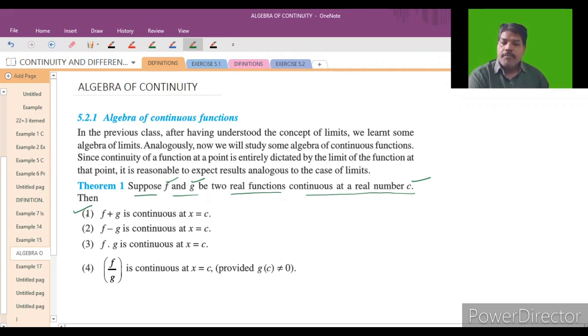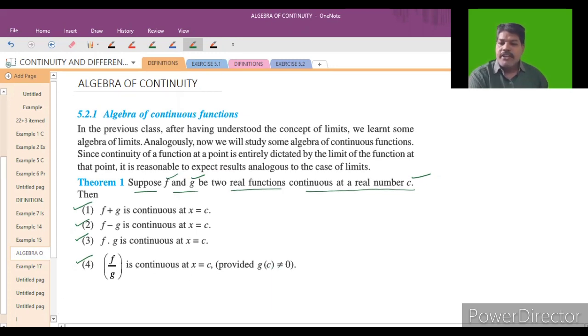The theory part, that is the proofs, is not important for this one. This is not in your syllabus. First you have to see that f plus g is continuous at c. F and g are continuous at a real number c, then f plus g is continuous, and f minus g is also continuous at c, and f into g is also continuous at c, and also f by g is continuous at c provided g of c is not equal to 0.